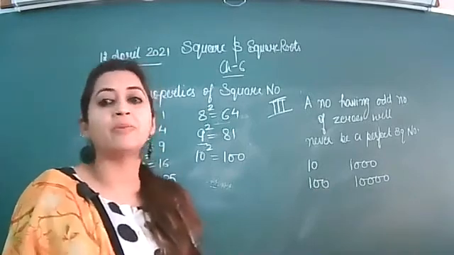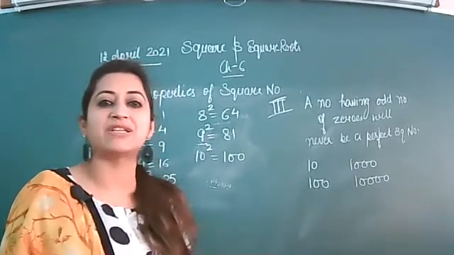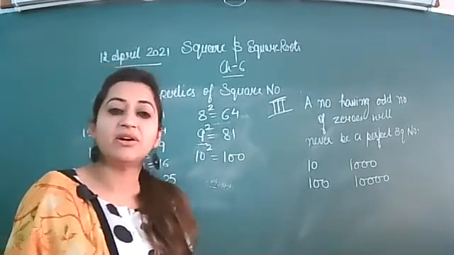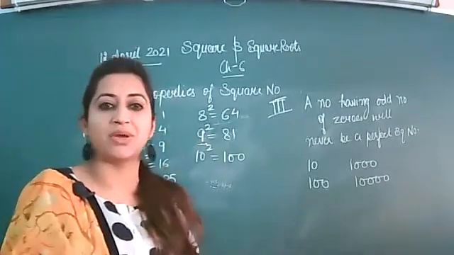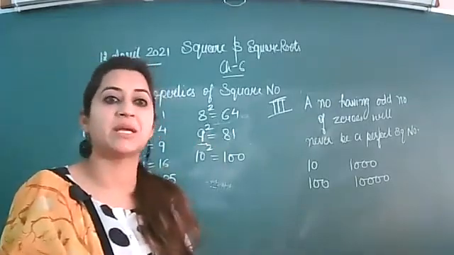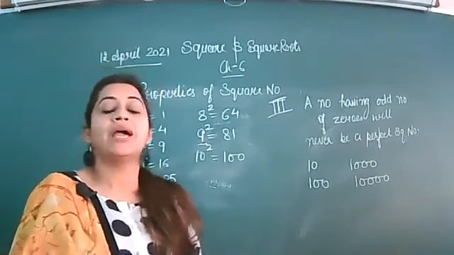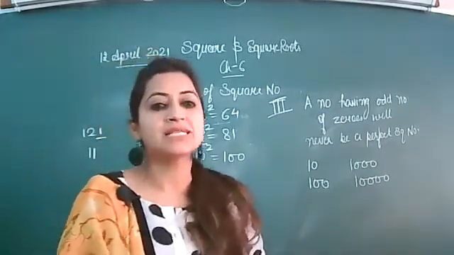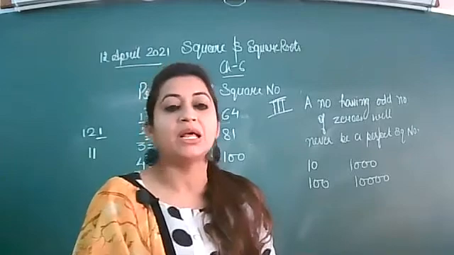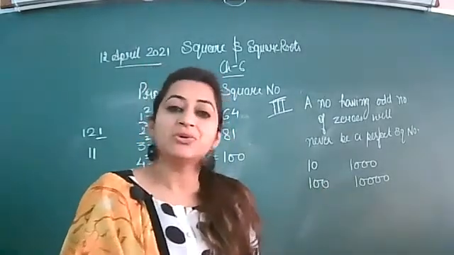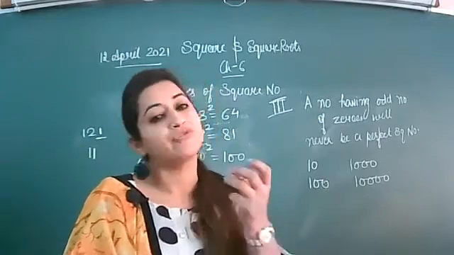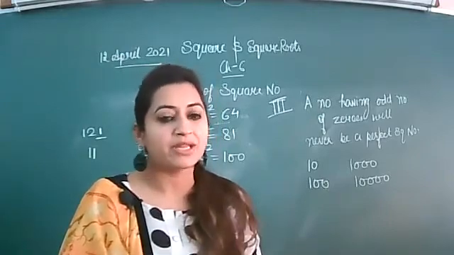500 is again not a perfect square number. 600 is not a perfect square. 700 not. 800 is not a perfect square number. 900 is a perfect square number because it is a square of 30. So in every case, you will see exceptional examples which are not valid for the property. So got it? So this property is valid for few of the cases. So you have to be very particular.